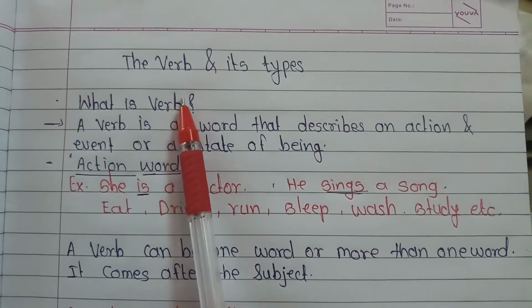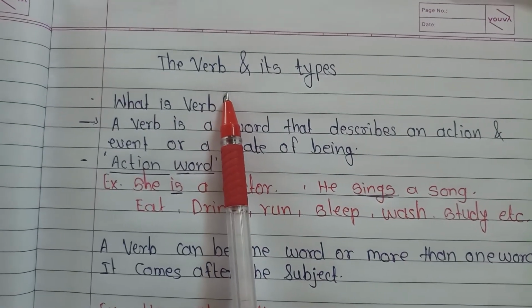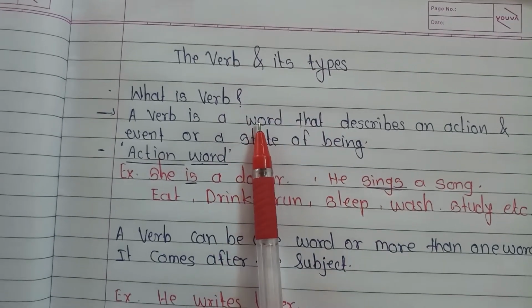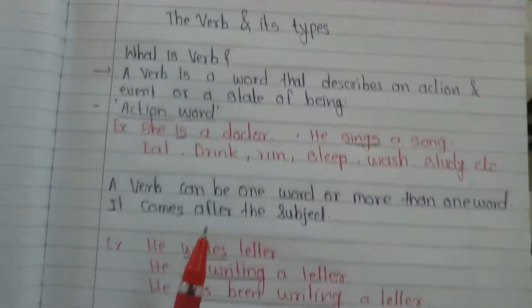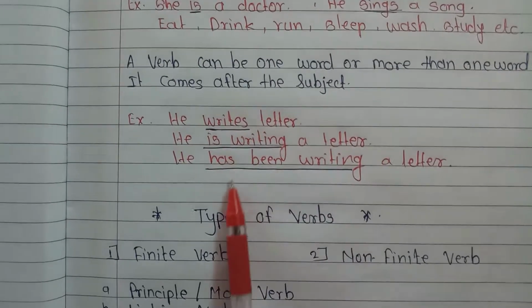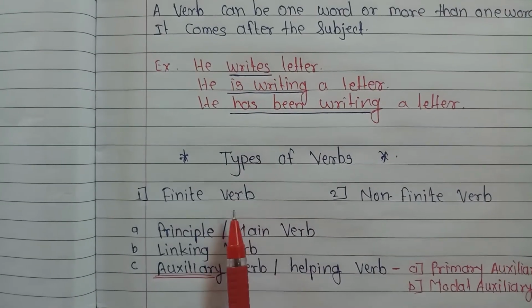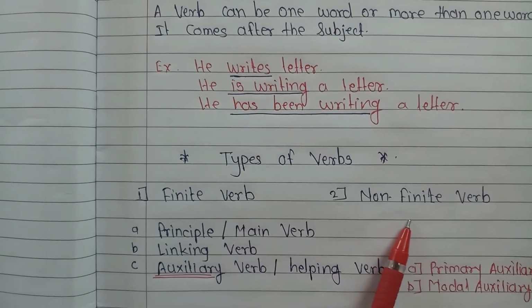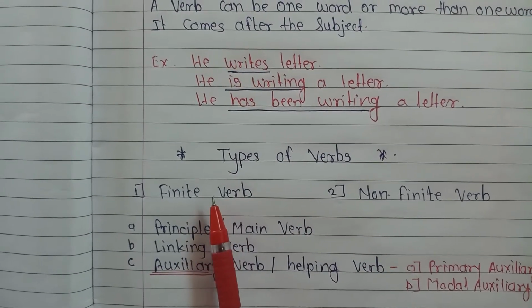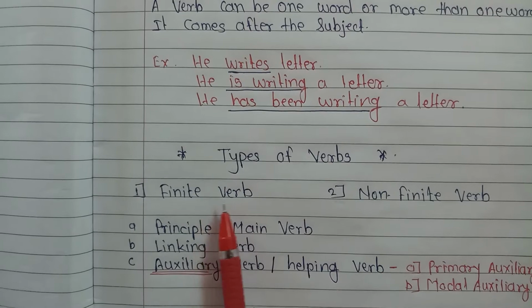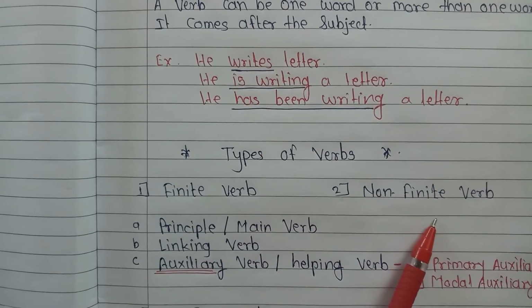Hello everyone. In my previous video, we learned about the verb and its types. What is a verb? Example. More information about the word and its types. It is mainly categorized into two types: finite verb and non-finite verb. And we took the information about the finite verb and non-finite verb.